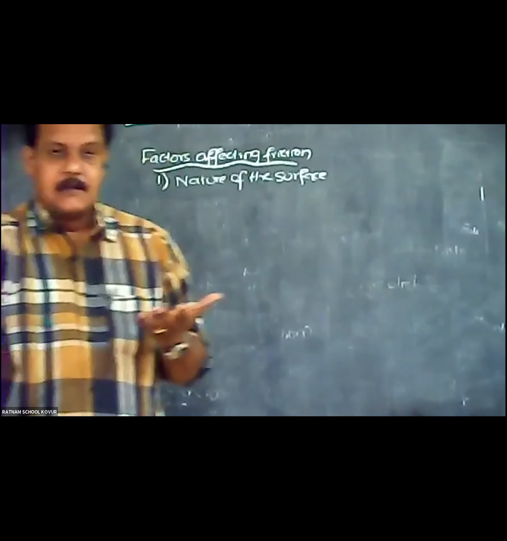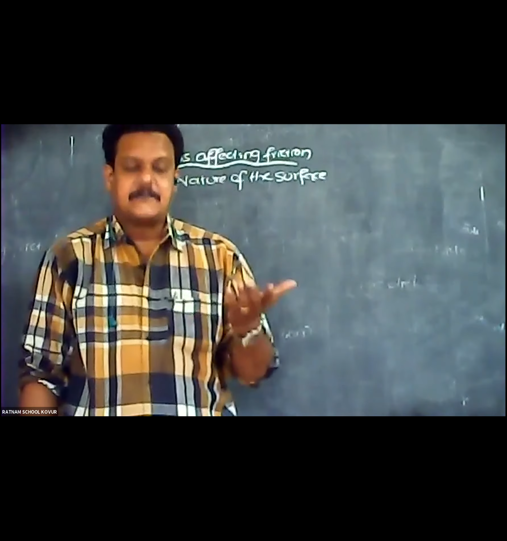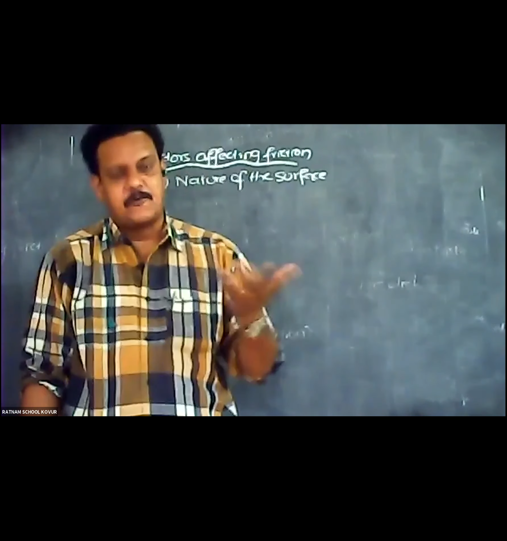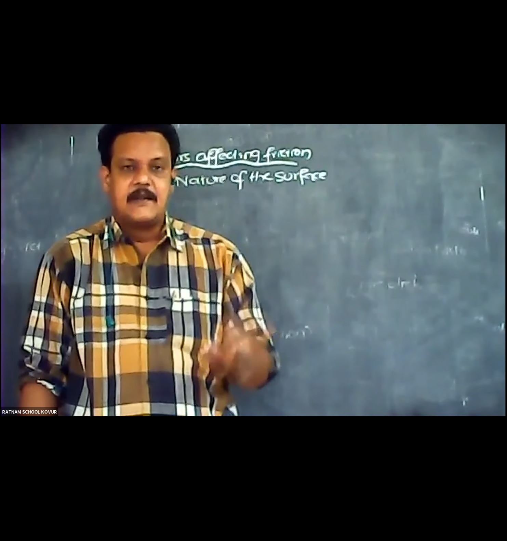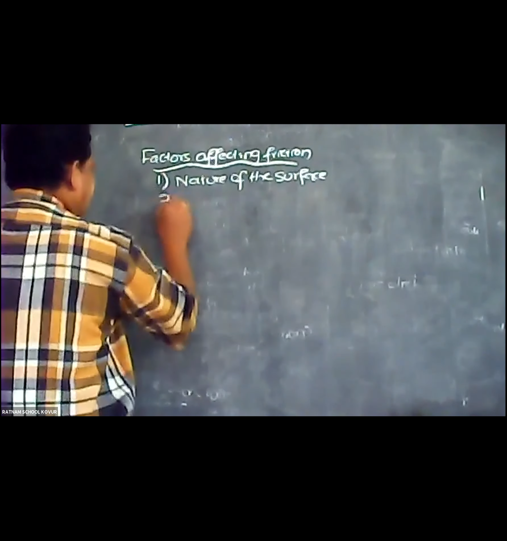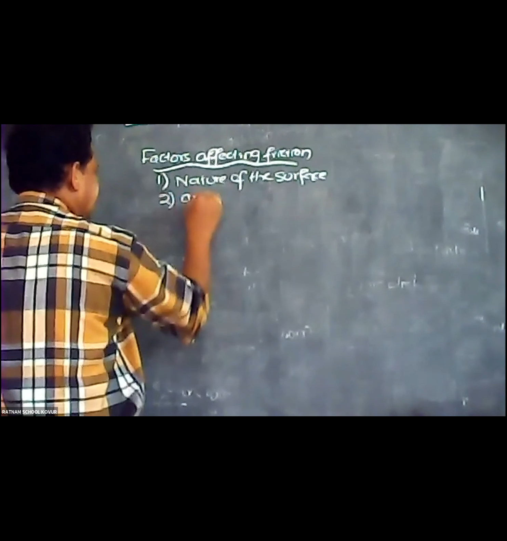If the surface has more irregularities, more friction will be there. If the surface has less irregularities, less friction will be there. Now you see here, nature of the surface. Second one, area of contact.